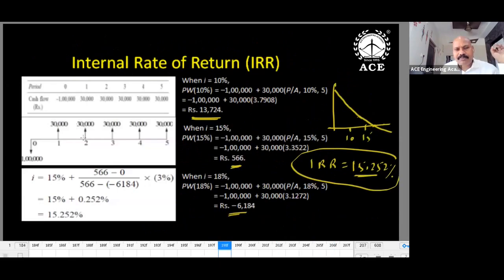Let us take this question. First, I'm taking I equal to 10%. The NPV value is 13,724. So 10% corresponds to NPV 13,724. Next, I've taken 15%. What is the NPV value? 566. Then I'll move to 18%. If I move to 18%, what will happen? The NPV value is on the negative side.